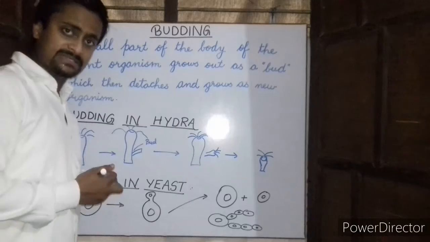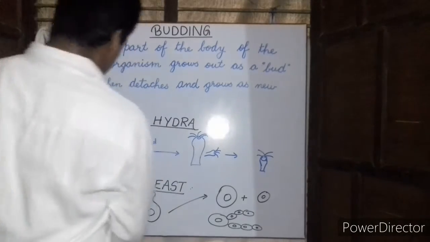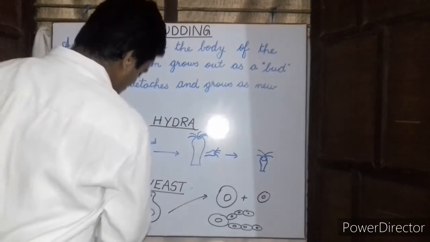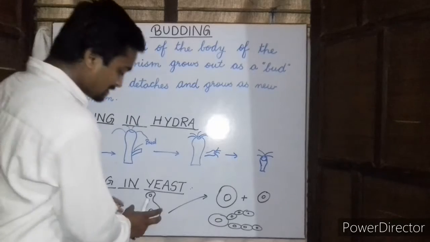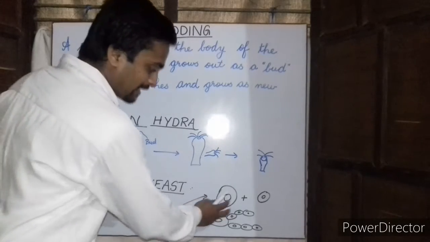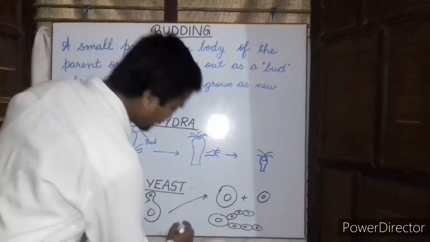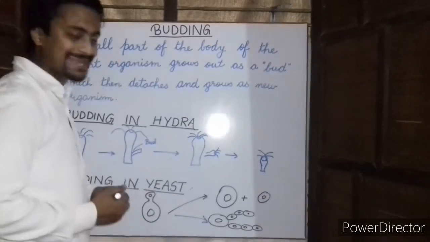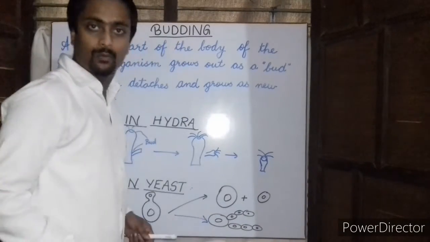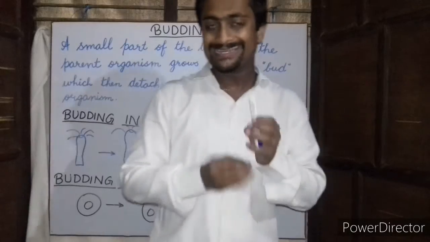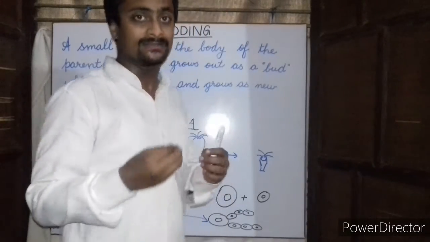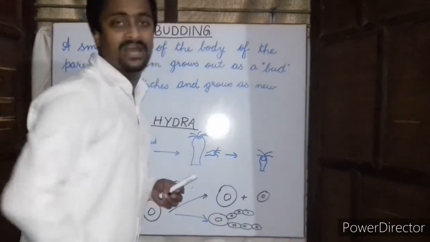In yeast, what happens? The budding process takes place. A simple yeast cell first forms a bud and then detaches. There are two ways of detachment. The first one is actually quite not common. Why? Because the budding process in yeast is so fast that it actually forms branching.